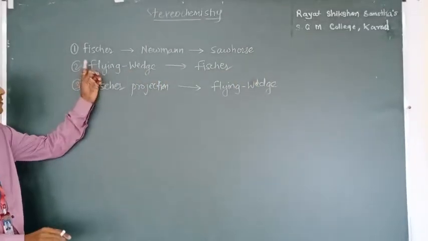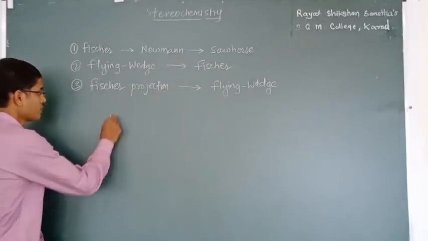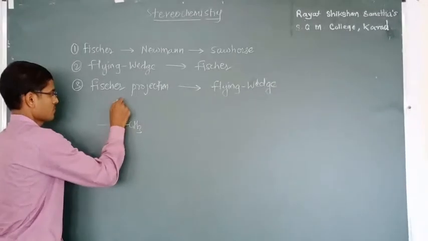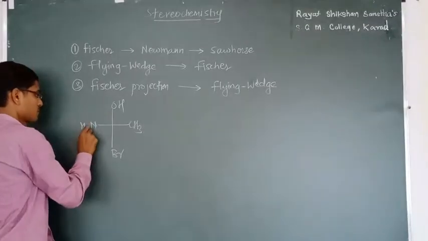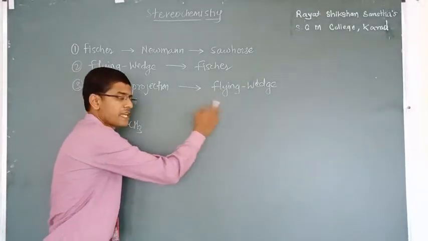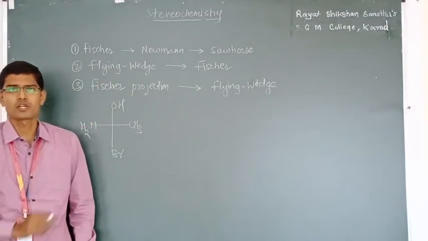The reverse of flying wedge to Fischer. Now, if this is my Fischer projection formula, I want to convert this Fischer projection formula into a flying wedge projection formula. What is the trick?